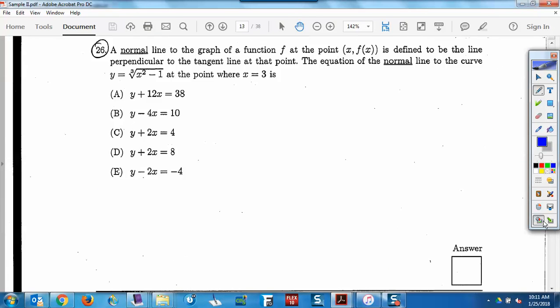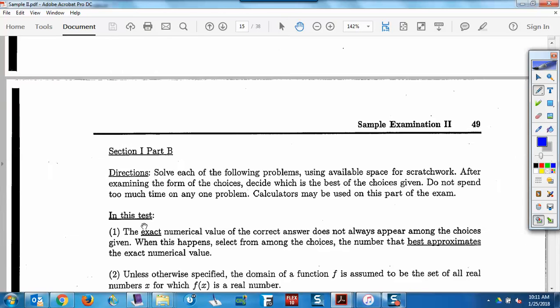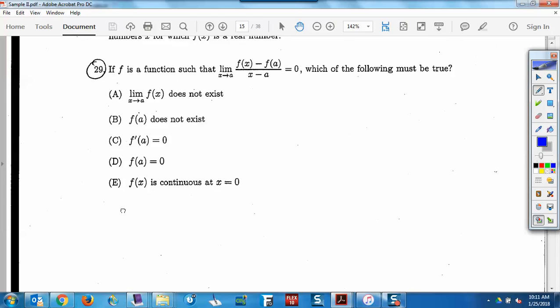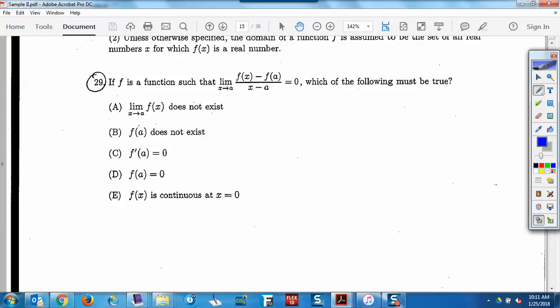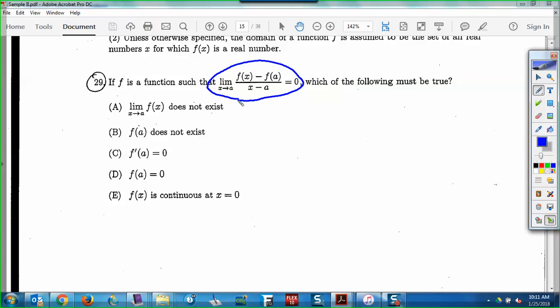Which one? Did you try it? Or does it just look hard? You looked at it. Okay, now, that's a good one. That's a good one because first of all, it's on the calculator part. This is a great example of one where the calculator doesn't really help you, right? I mean, just because it's on the calculator part does not mean you use a calculator, right? A lot of times they're written in such a way that the calculator doesn't do you any good, okay? And that's why they put them on that part, right?